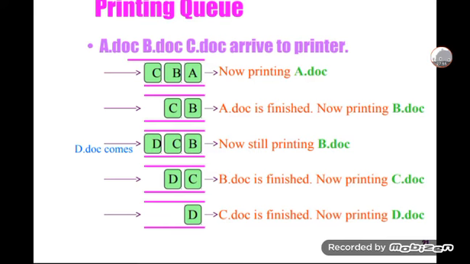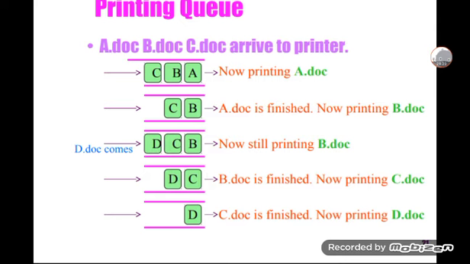B document is printing only, and then D document comes. I am pushing another document D in this queue. Now still printing B only. After that, C and D will be in the queue. In that queue, B document is finished. Now printing C document. After that, at the end of the queue, the D document will be there.